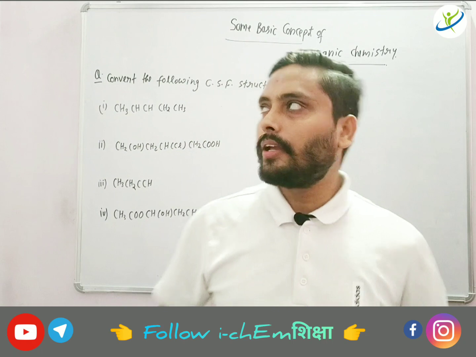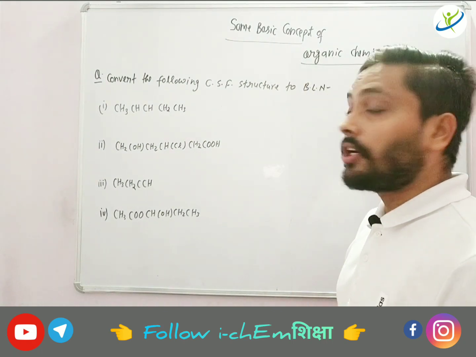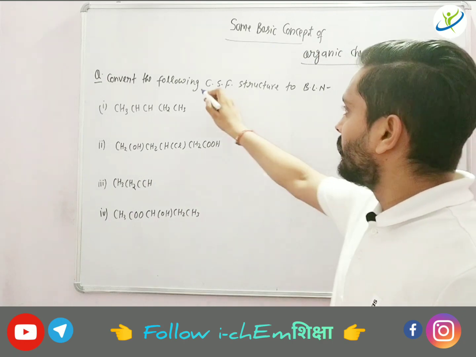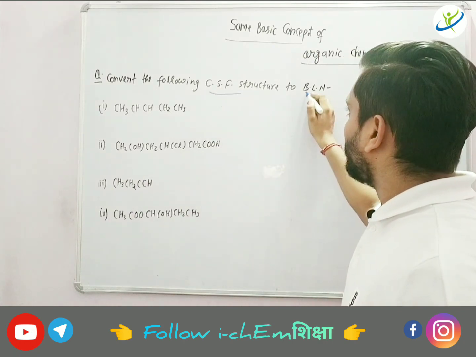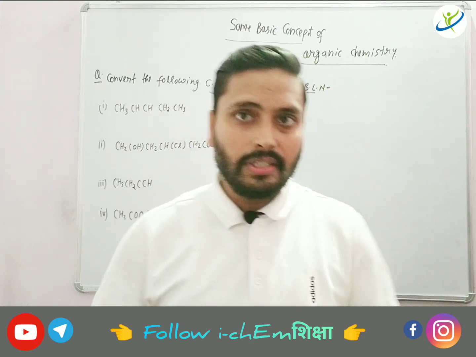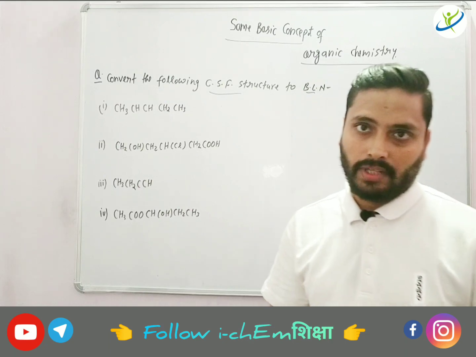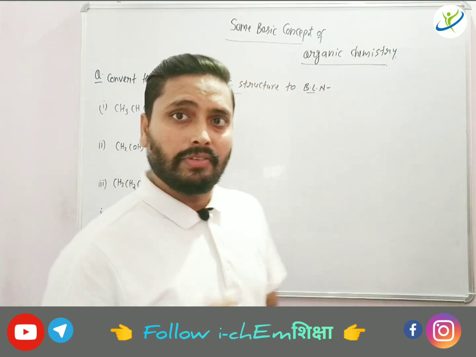Okay students, so here I wrote few important questions. In this question, what you need to do, you need to convert following CSF structure to BLN. These all are condensed structure formula, and you need to convert the condensed structure formula into the bond line notation. How to do? Let's try to understand with me.